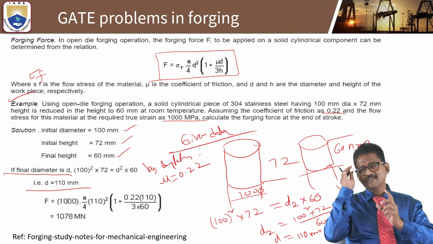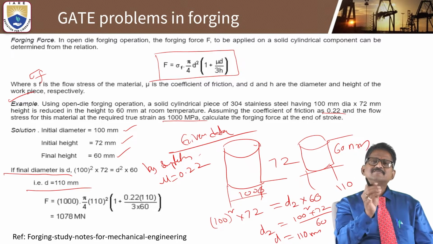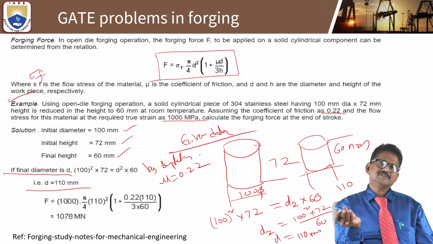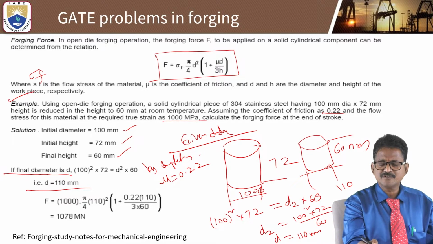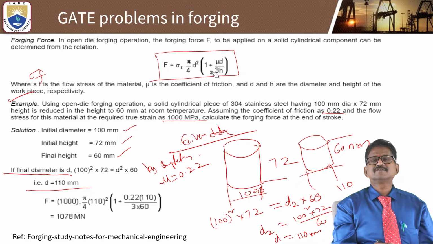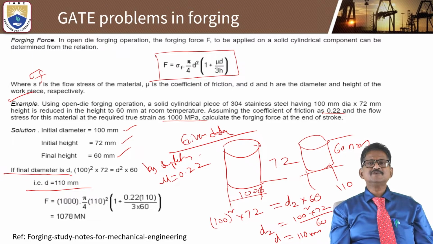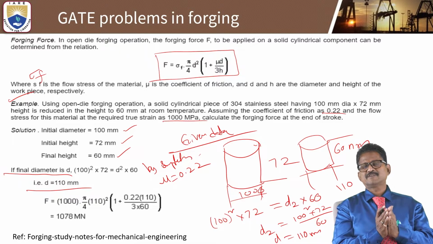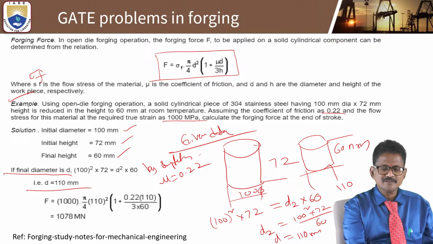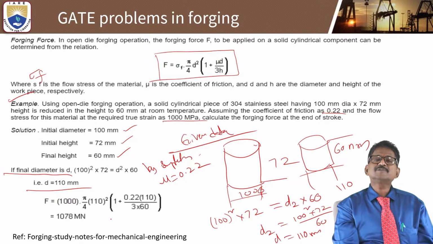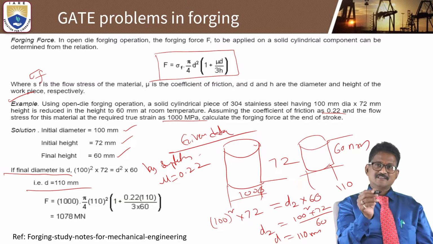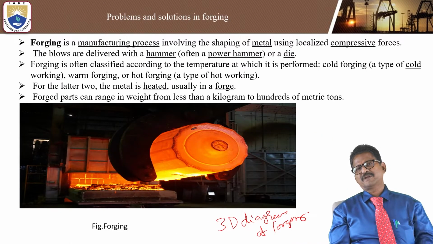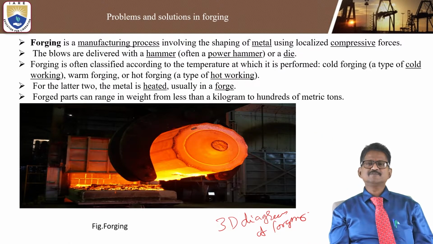Similarly, some simple creative thinking and decision making is required. Even if you don't have this constant factor 1 plus mu d by 3h, sometimes they may give some constant parameter. Sometimes you can determine it without using it too, as per the design of this type of component, and that formula can be used.